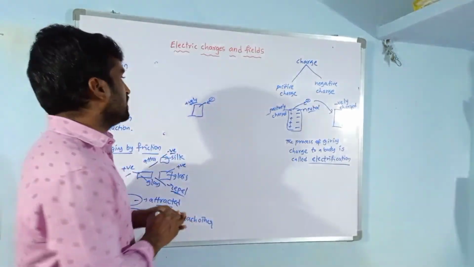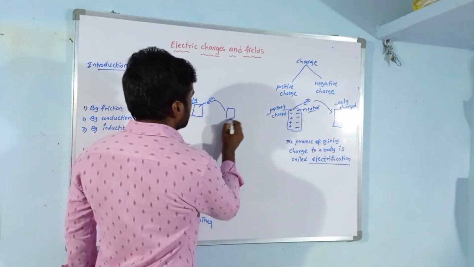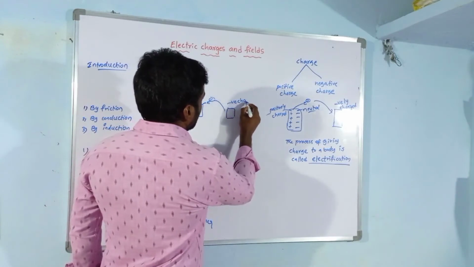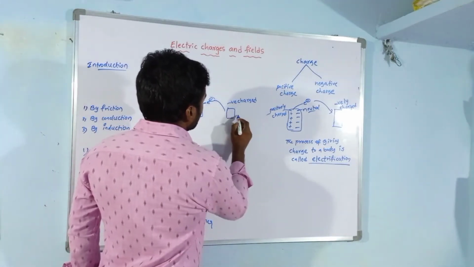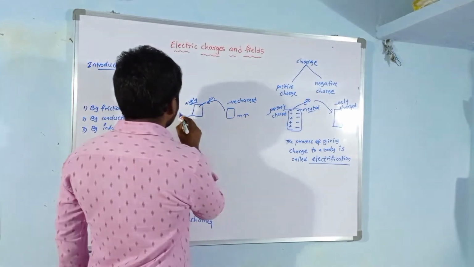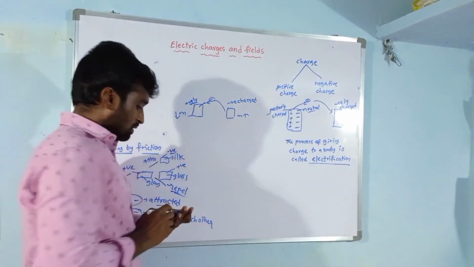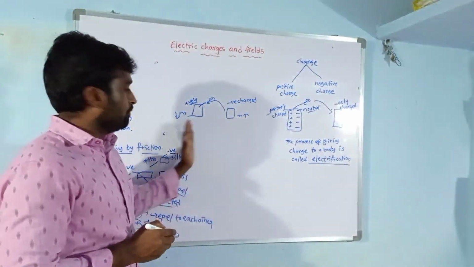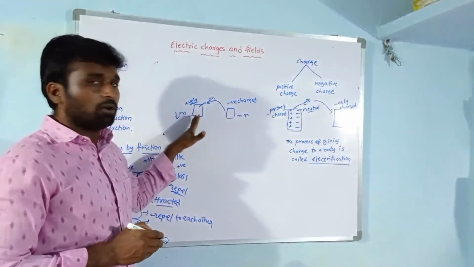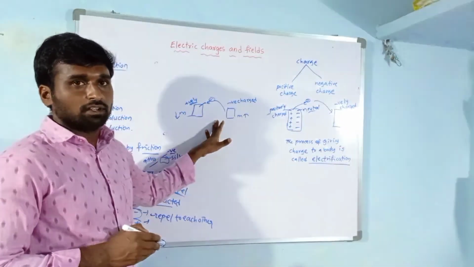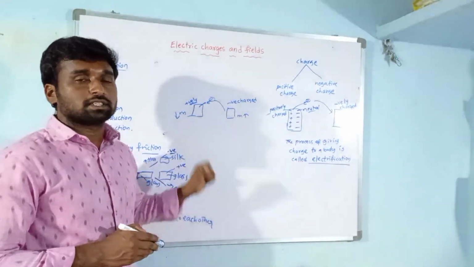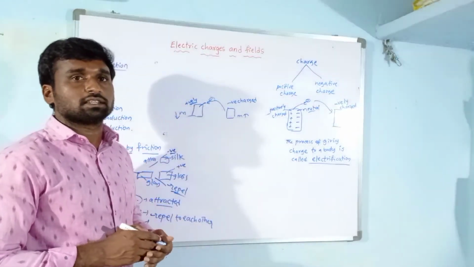At the same time, the mass of the negatively charged body increases. Why is it so? When a body loses electrons, at the same time its mass also decreases.